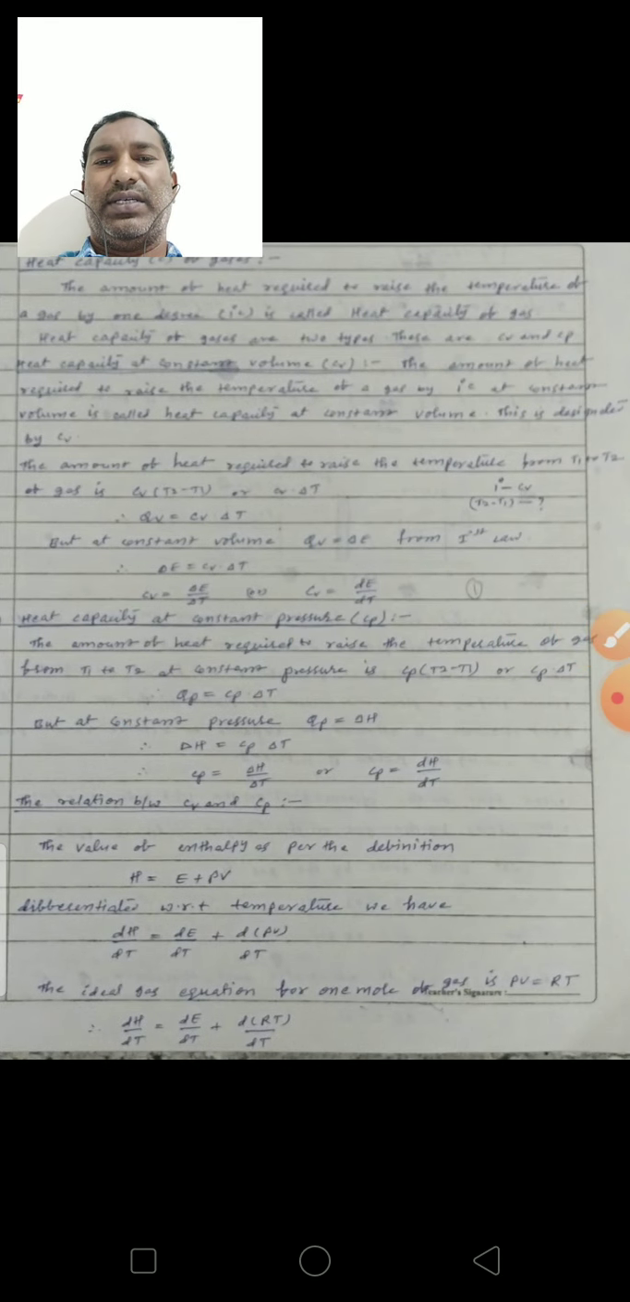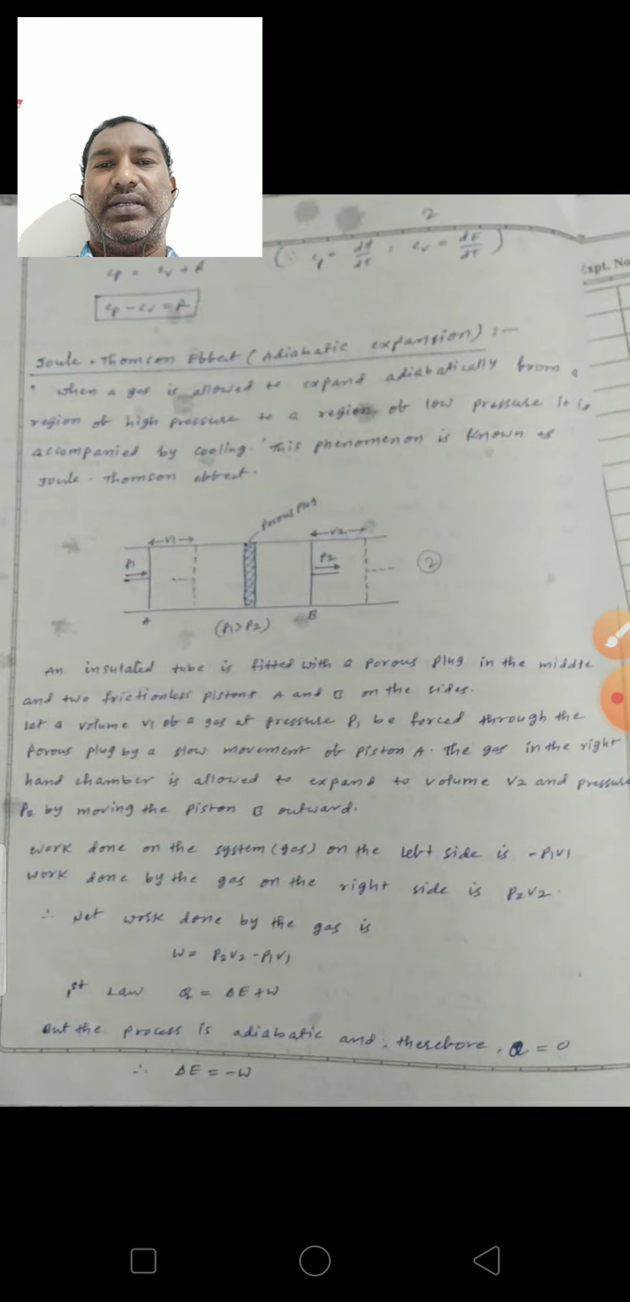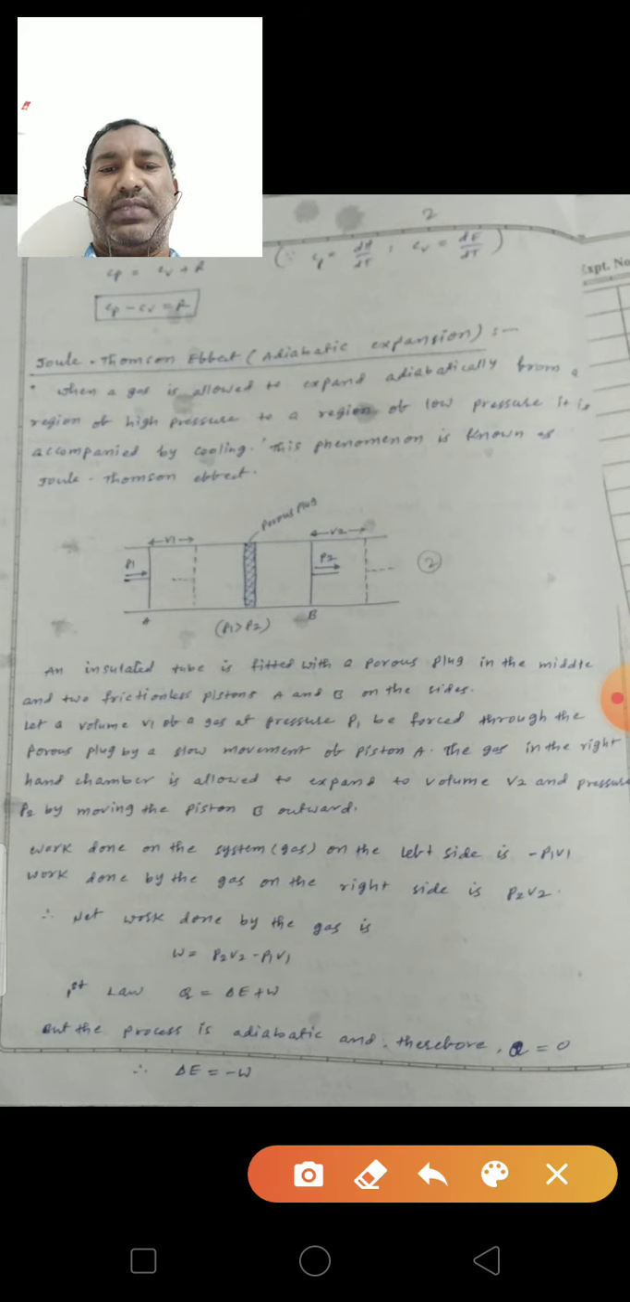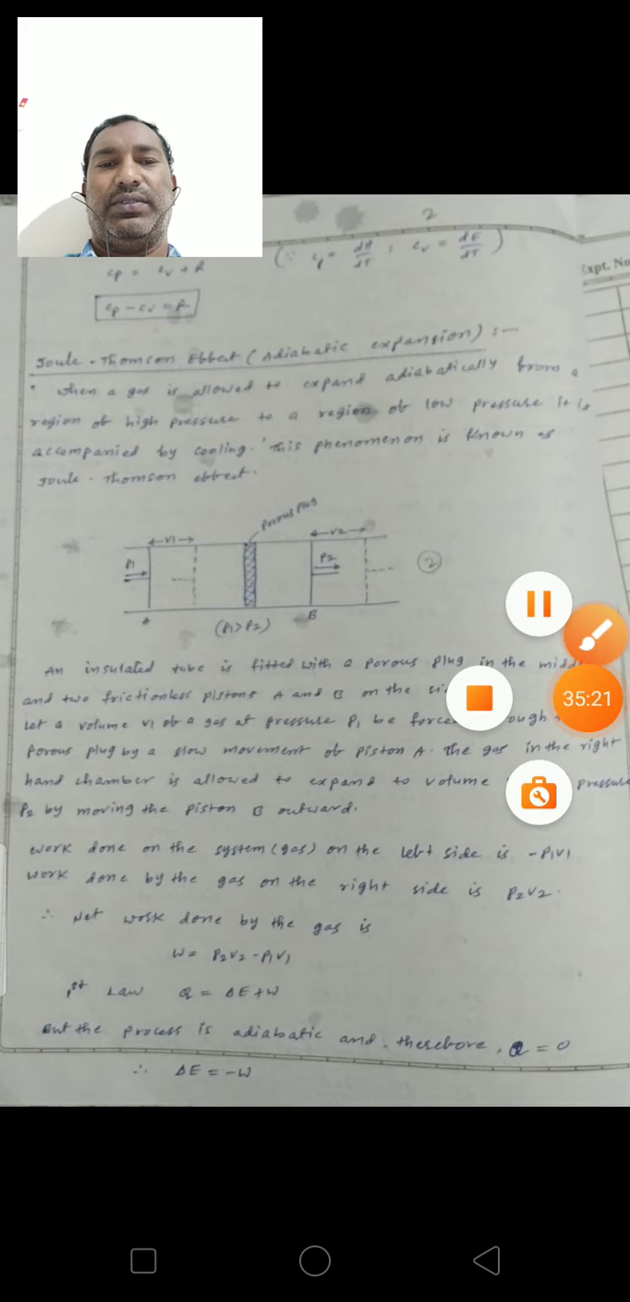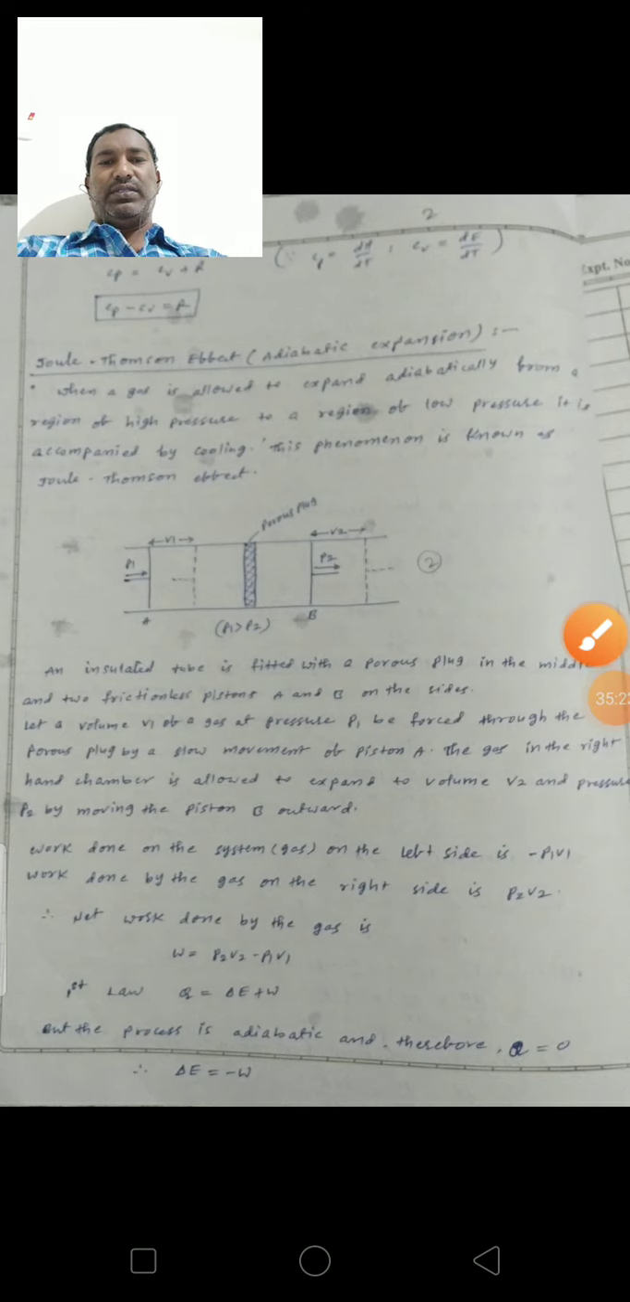So these are the heat capacities under the Joule-Thomson effect. This Joule-Thomson effect is known as adiabatic expansion. In adiabatic expansion, the gas will be cooled. Okay, thank you.